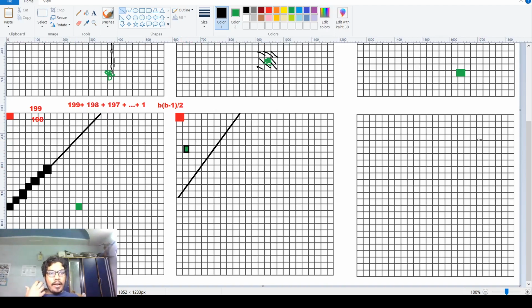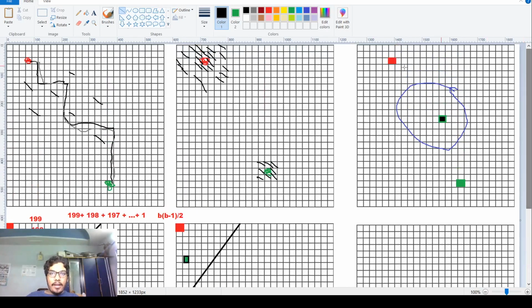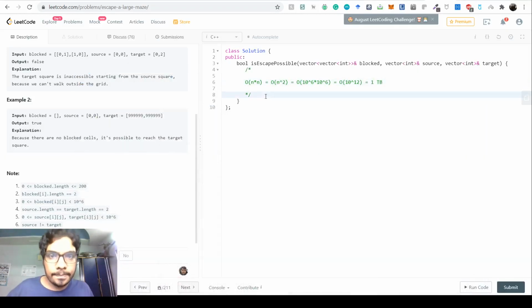So essentially, instead of doing the entire BFS, what we try to do is identify a perimeter. If it is outside the perimeter, then it's false, but if it's inside, then it's true. Otherwise, if there is no such perimeter, then it's true all the way. So this is what we want to do, and now it will be very easy to search. So we start searching from the source to the destination, and then from the destination to the source, because the source can be trapped and the destination can also be trapped in a similar way, right? So let's start.